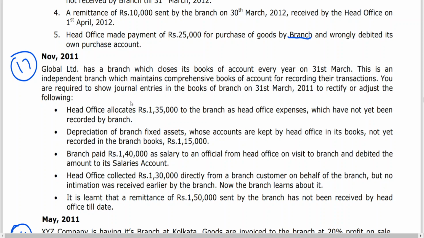For recording their transactions, you are required to show journal entries in the books of branch, rectify or adjust the following. This is the previous problem, entries in the books of head office. Now you are writing entries in the books of branch. You write the heading: journal entries in the books of independent branch.